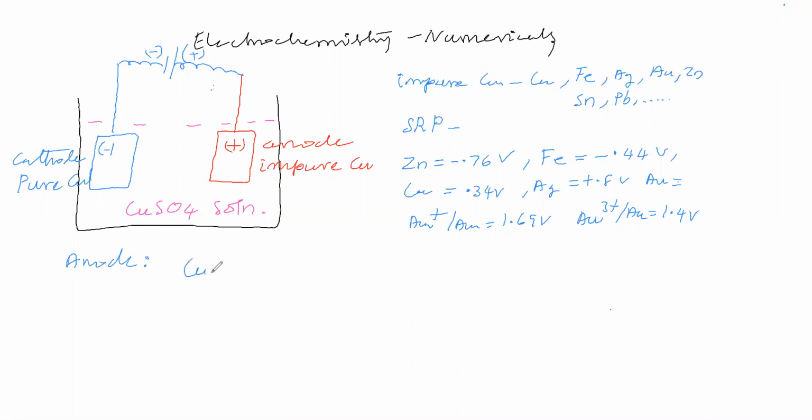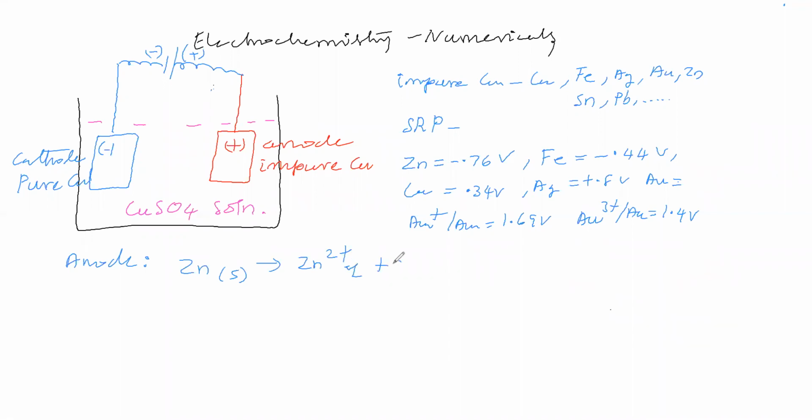One is solid copper undergoing oxidation. In the anode, the metals are copper, zinc, and so on. One possibility is anodic dissolution: the anode is undergoing dissolution. Zinc is undergoing oxidation.